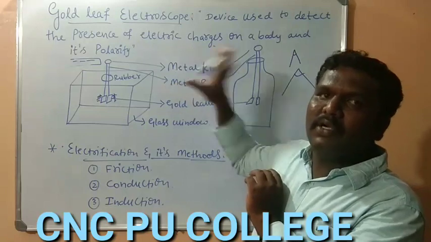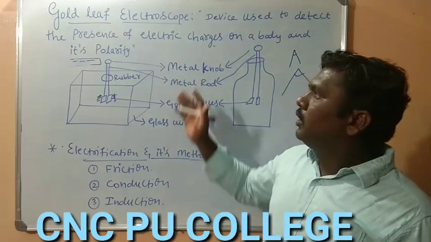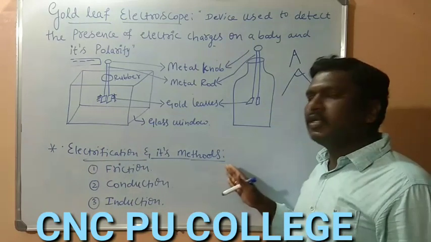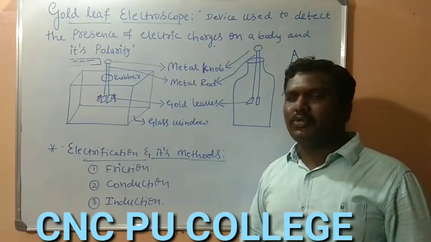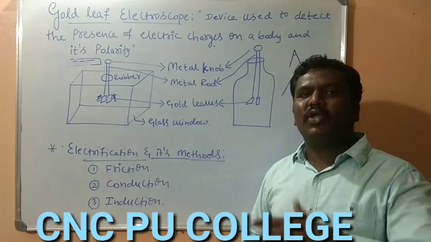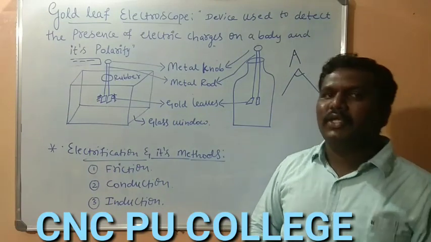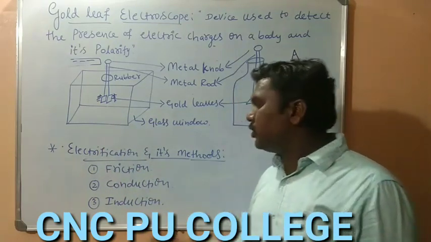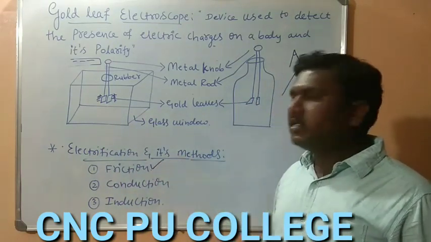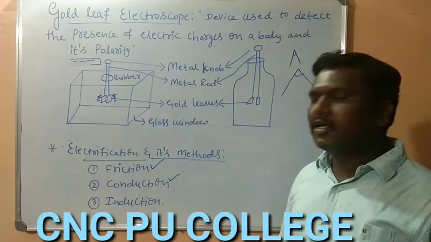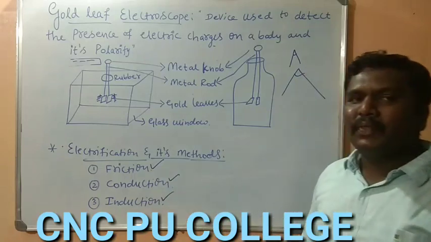Very important concept. Next to the gold leaf electroscope, we are focusing on electrification and the methods of electrification. So already we know about electrification, right? The process of charging a body is called electrification. And if we focus on the different methods of electrification, we observe charging by the method of friction, charging by the method of conduction, and charging by the method of induction.